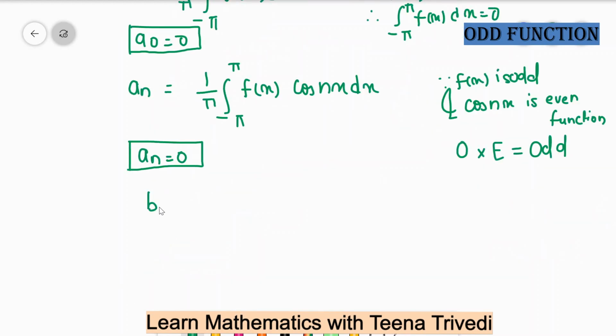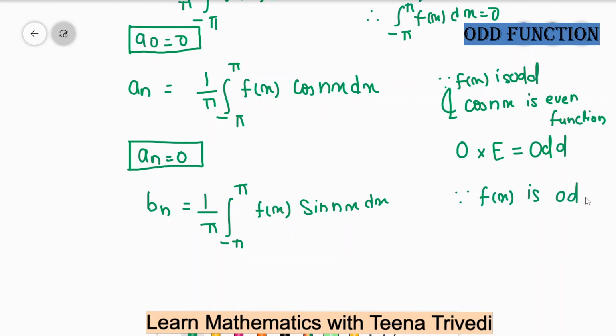To find the value of bn, which is equal to 1 upon pi, minus pi to plus pi, f of x sin nx dx. Since f of x is an odd function, sin nx is also an odd function.